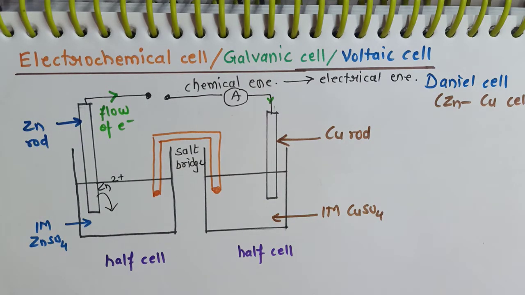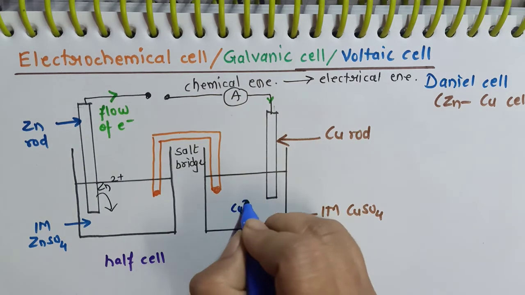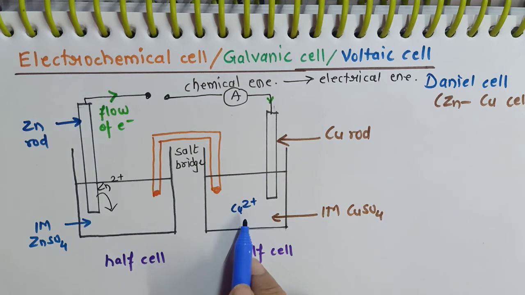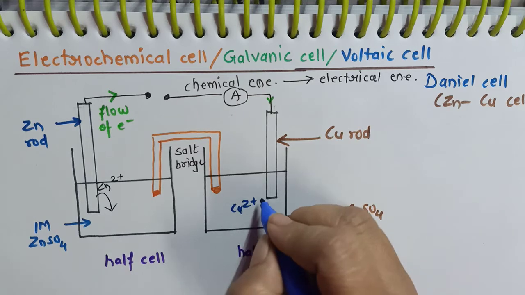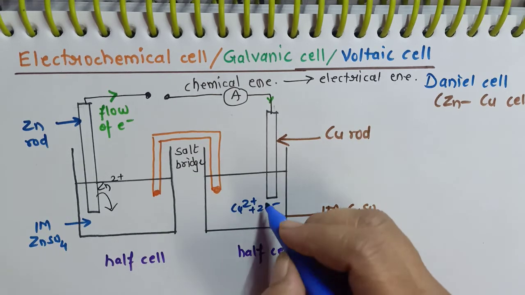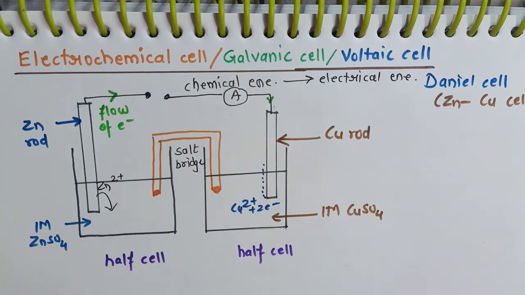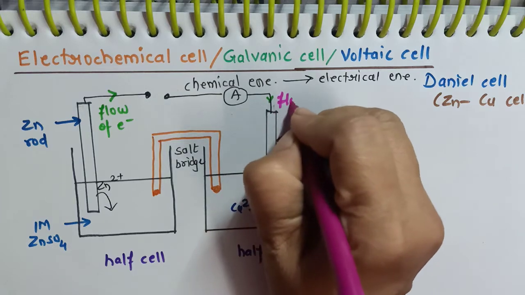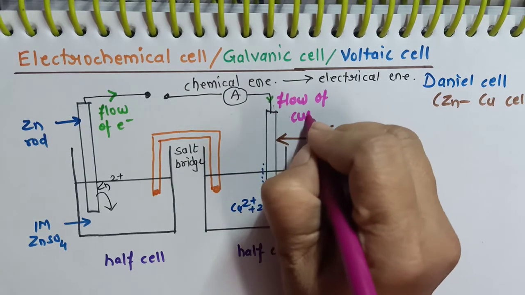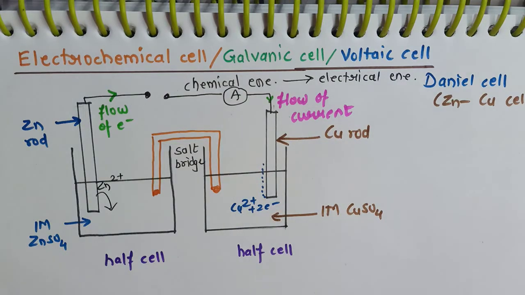Now when these electrons reach the copper rod, Cu2+, which is present in the electrolyte in the form of copper sulfate, will accept these electrons and therefore get deposited on the copper rod in the form of copper metal. As the flow of electrons is from zinc to copper, we say the conventional flow of current will be in the opposite direction. It will be from copper to zinc.